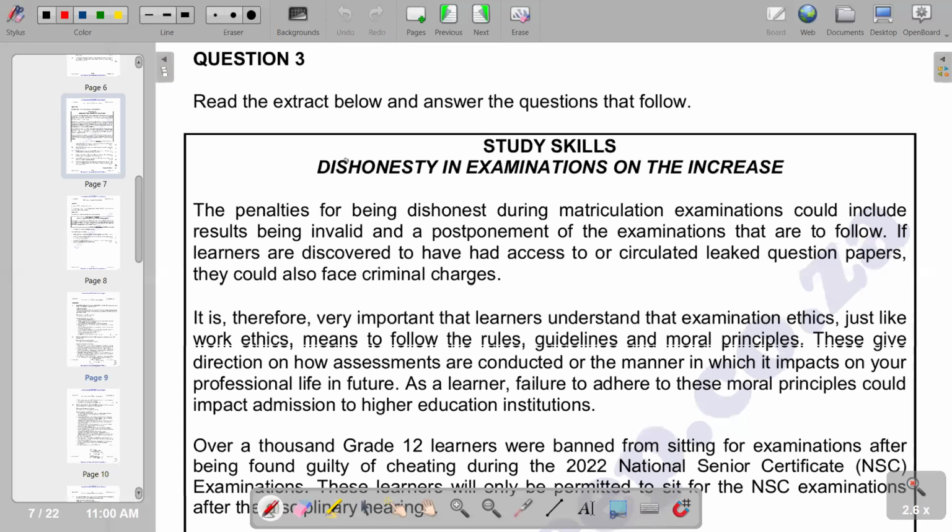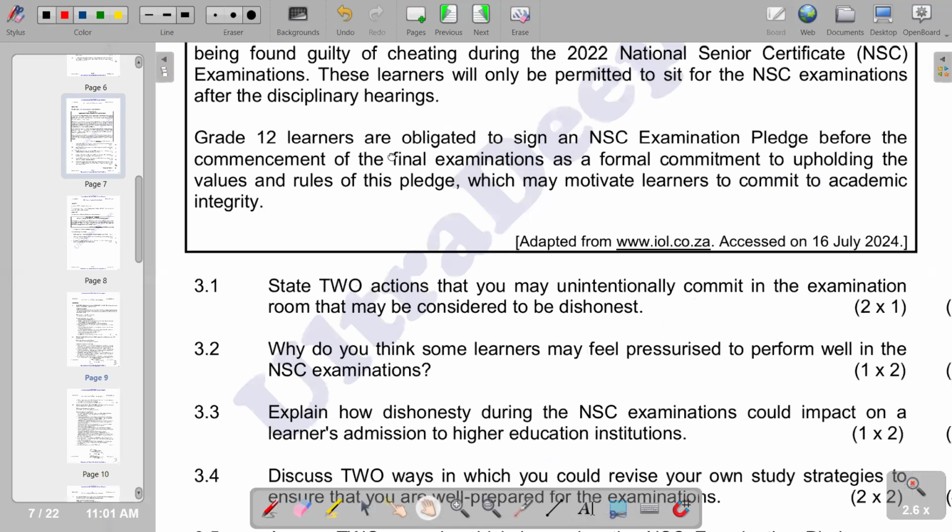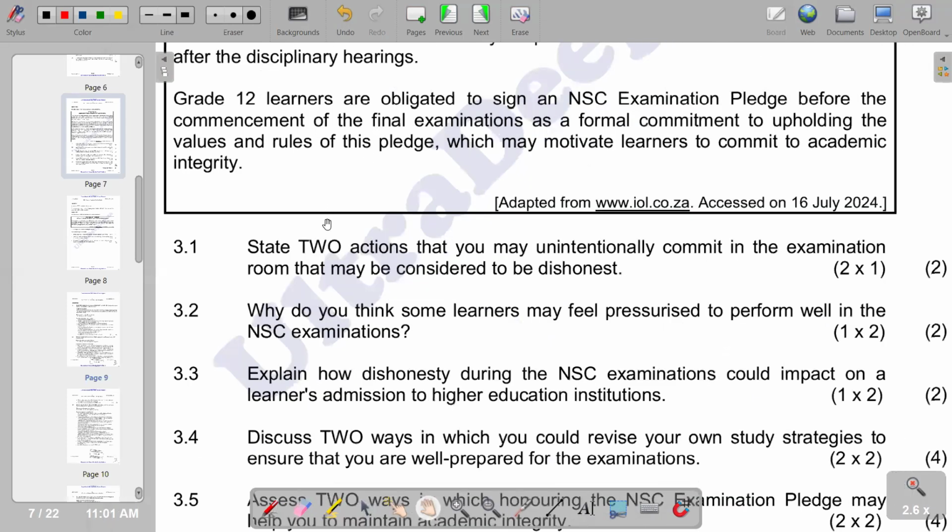So moving on to our question 3. So our question 3 reads, read the extract below and answer the question that follows. So I give an extract of study skills, which is dishonesty in examinations on the increase. So you have to go down your extract before you start to attempt to answer the question. So the first question reads, state two actions that you may unintentionally commit in the examination room that may be considered to be dishonest.